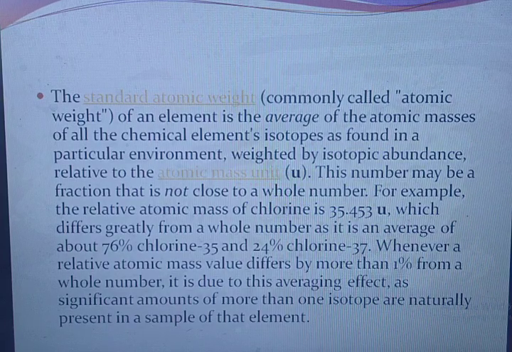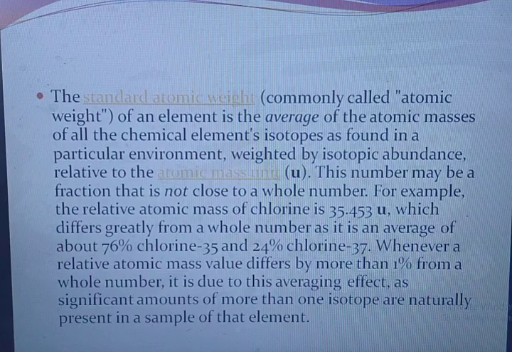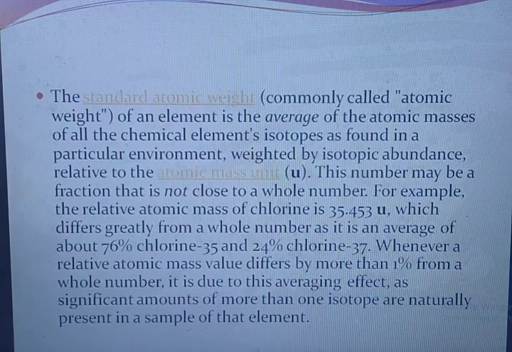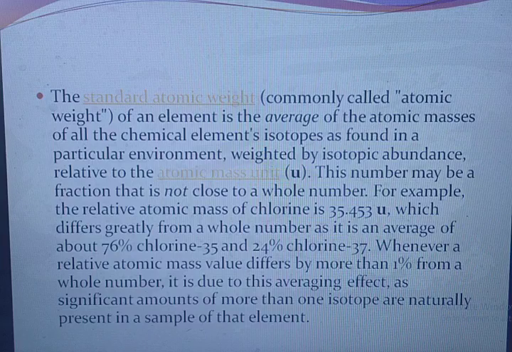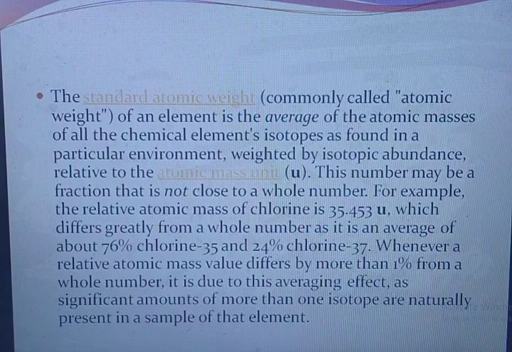Whenever a relative atomic mass value differs by more than 1% from a whole number, it is due to this averaging effect, as significant amounts of more than one isotope are naturally present in a sample of that element.